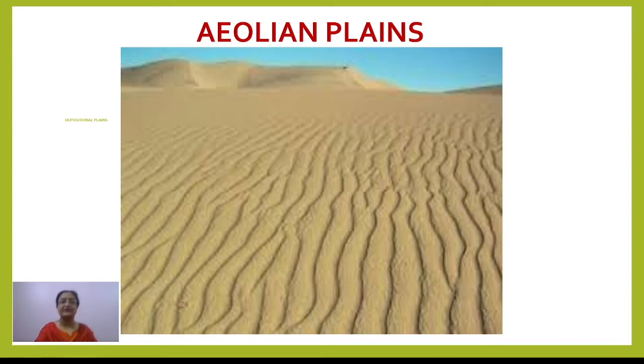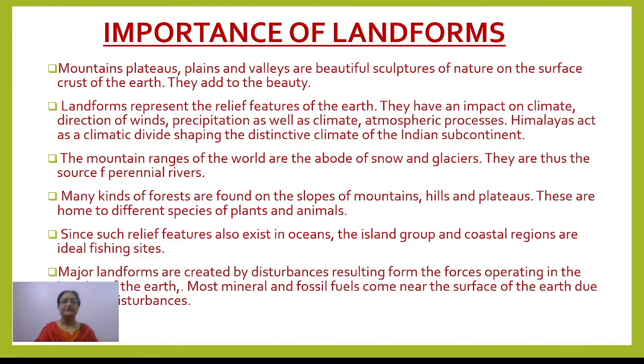The example of it is the Loess in China, along the Huanghe River. Then if it is the work of glaciers, that can be called glacial plains. And if it is the result of any lake deposition, that will be called lacustrine.